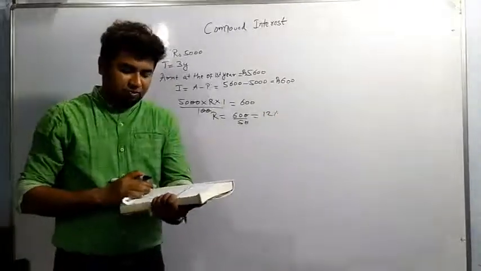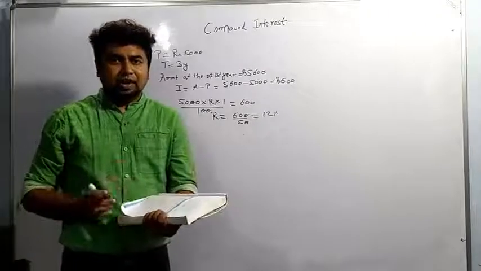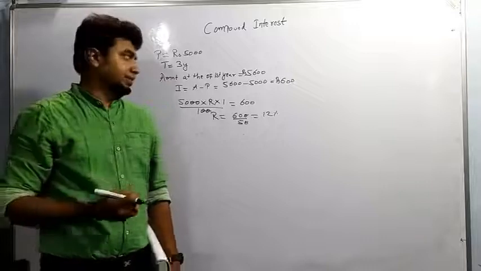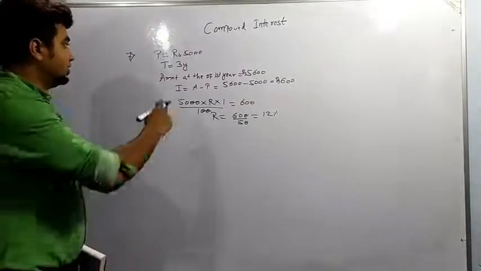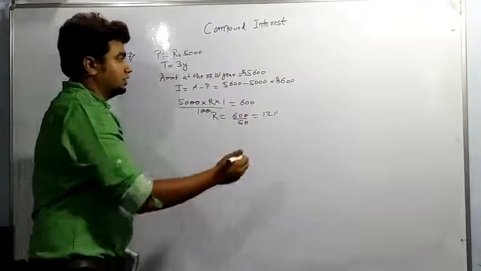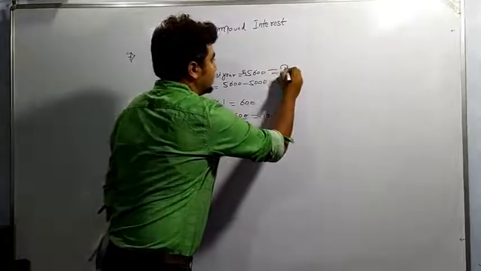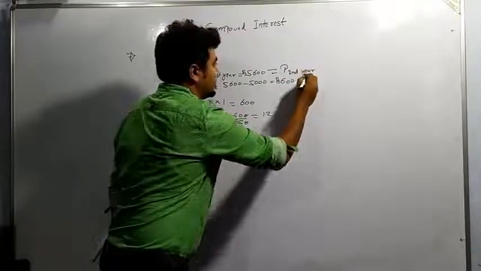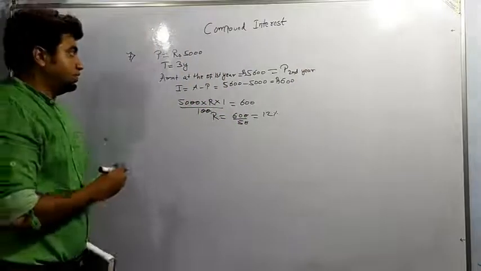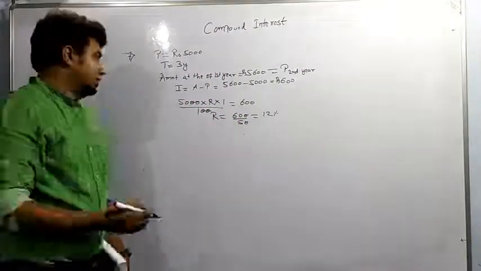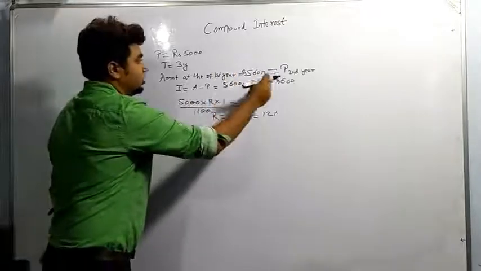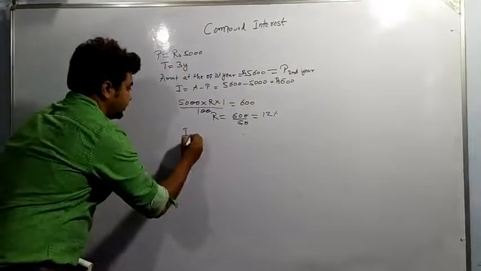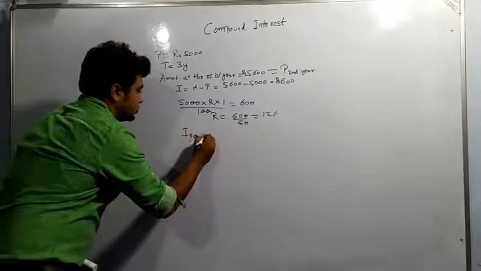Now in the second part it has been asked the interest accrued in the second year. How much interest has been obtained from the given amount. So this amount at the end of first year will be P for second year. As we know, principal will be changing every year. So the amount at the end of first year will become principal for the second year. Now again we can find I for second year.